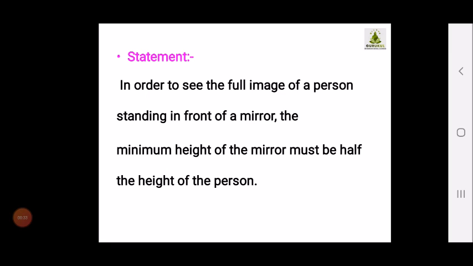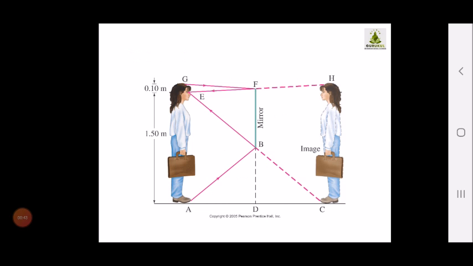In order to see the full image of a person standing in front of the mirror, the minimum height of the mirror must be half of the height of the person. Now see, if you look in this diagram, a lady is standing in front of the mirror, and just see the mirror's height. It is only half of the height of the person, approximately you can calculate.